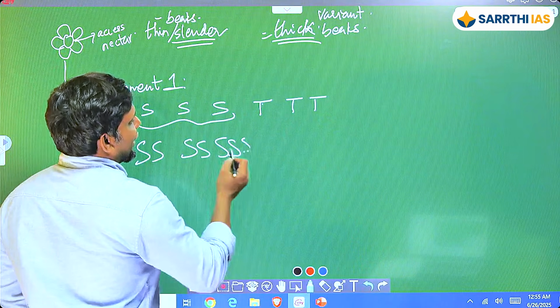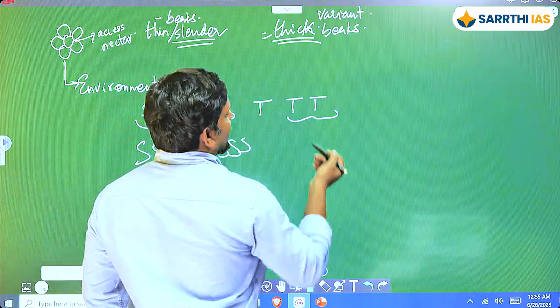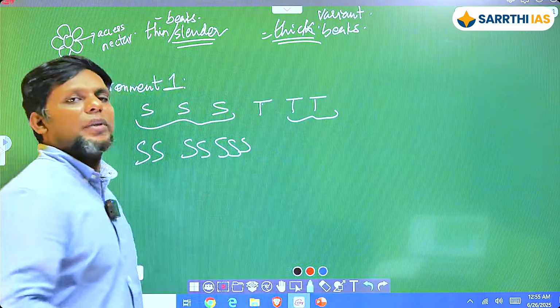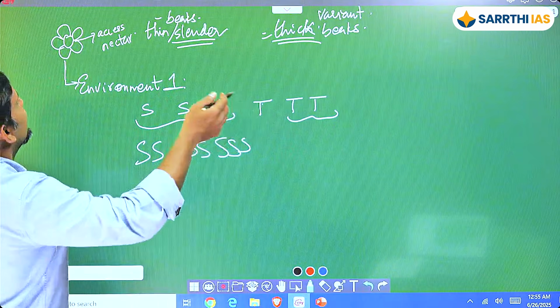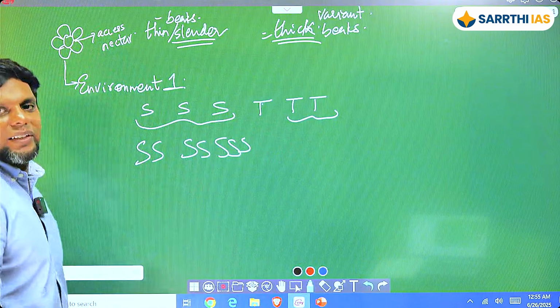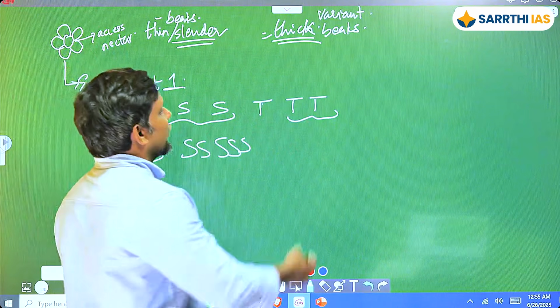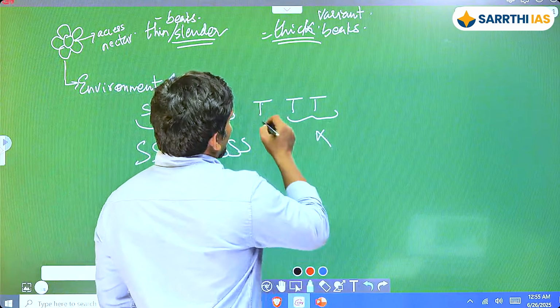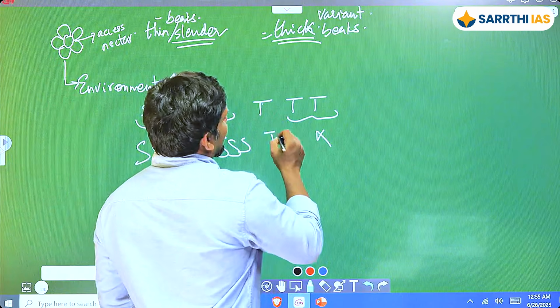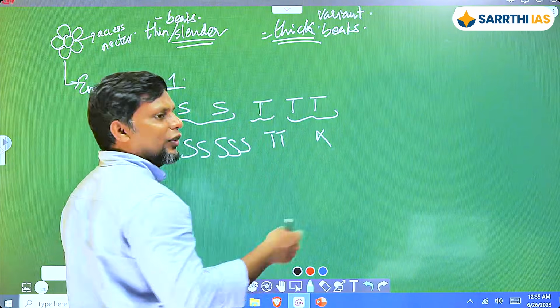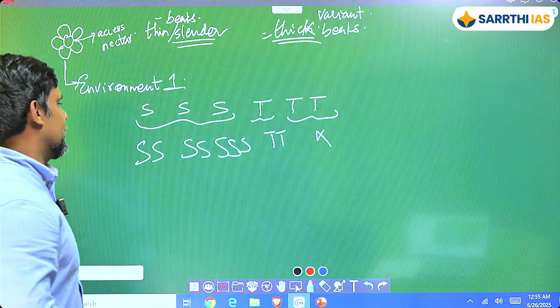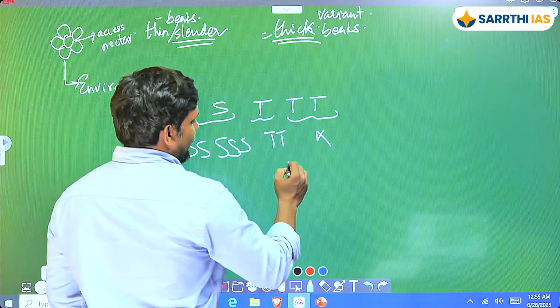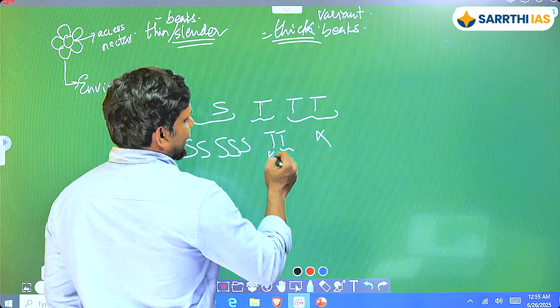Let's say maybe this one has 3 kids. Here, 2 of them are not able to survive because they don't know how to get food from here. How do I use my thick, big beak to suck it out here? I'm not even able to get it. So a couple of them might not have survived. Suppose this one really fought hard enough and was able to survive. So maybe one is able to survive and the other passes away, right?